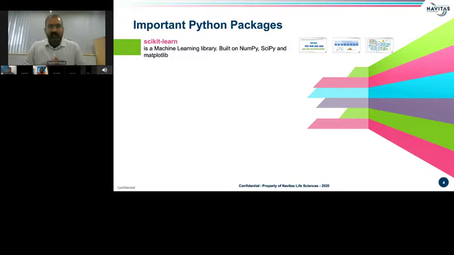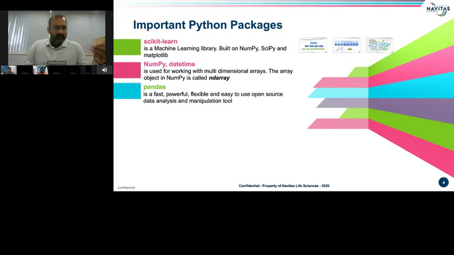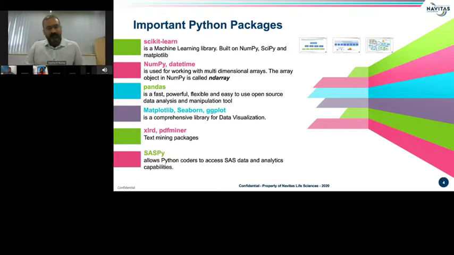Python is popular because it comes with various libraries or packages to choose from, which makes it a complete programming language. In the next few slides, I'll talk about the Python packages scikit-learn, NumPy, and Pandas, which is a data manipulation and analysis tool; the data visualization packages Matplotlib, Seaborn, and ggplot; xlrd and PDFMiner to work with Excel data and extract text from PDF documents; and SASPy, the package for integration of SAS and Python.